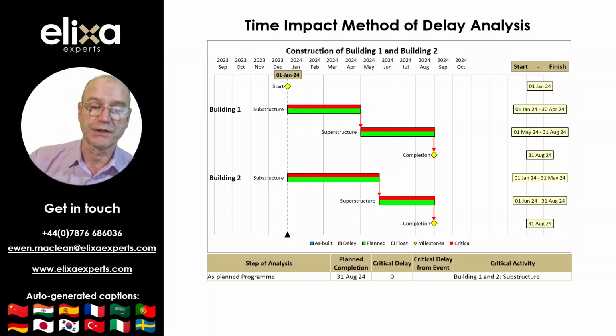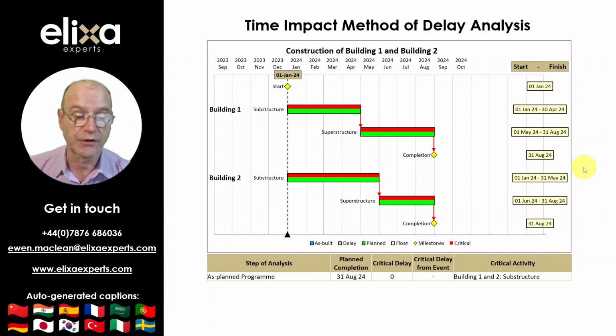In order to demonstrate the method in action, I've shown an as-planned program here for the construction of two buildings, Building 1 and Building 2, each comprising a substructure followed by a superstructure. The start date is the 1st of January and completion is forecast to be the 31st of August. The program also contains logic allowing the critical path to be identified. And in this case, we can see that at the start of the project, both buildings 1 and 2 are critical to completion because both sequences are continuous and forecast that completion is achieved on the 31st of August.